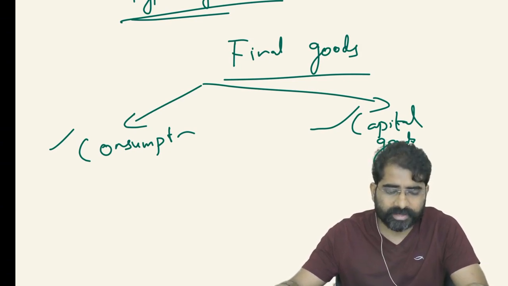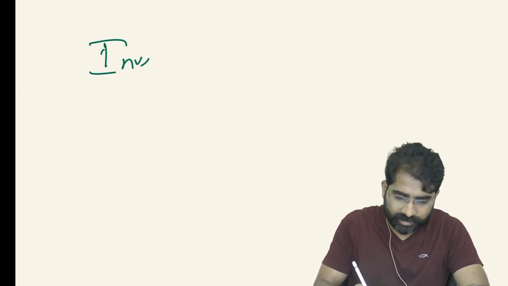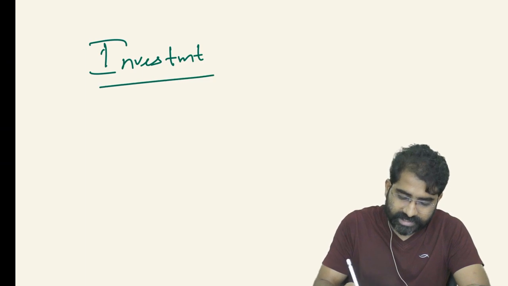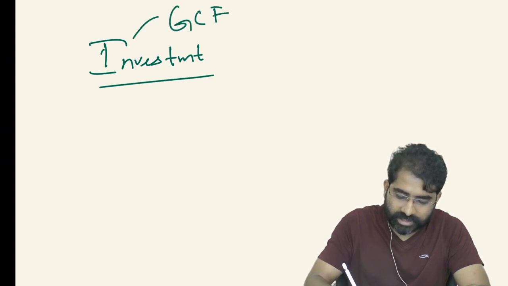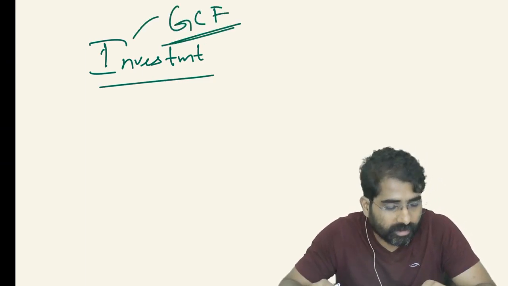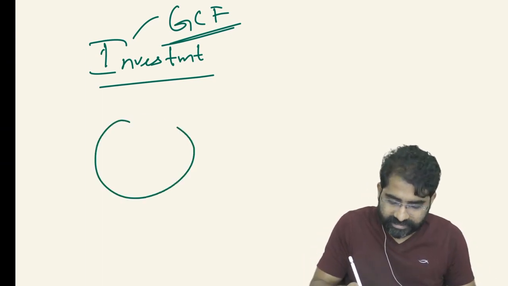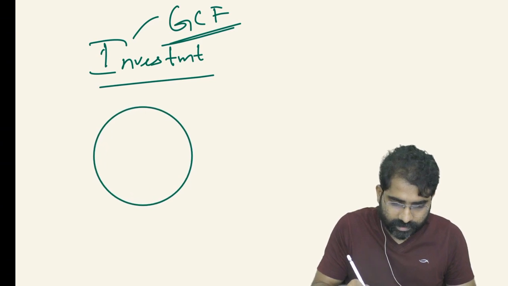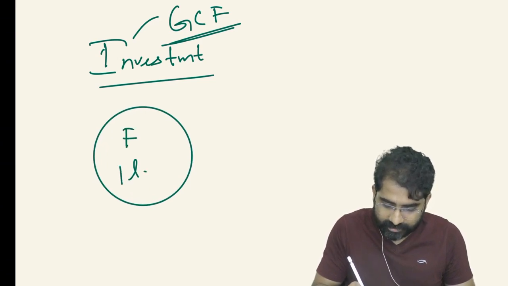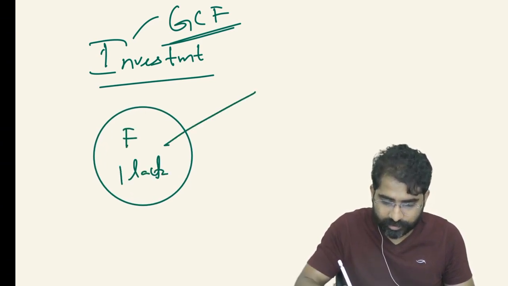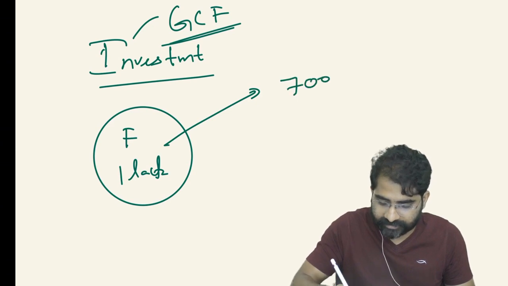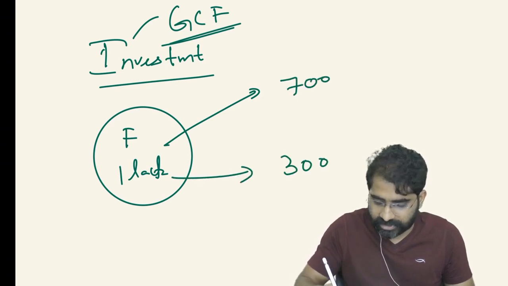But here remember, when I am using the word investment, we are referring to something like gross capital formation, GCF. Suppose there is a factory worth 1 lakh, and this factory has produced consumption goods worth 700 and capital goods worth 300.